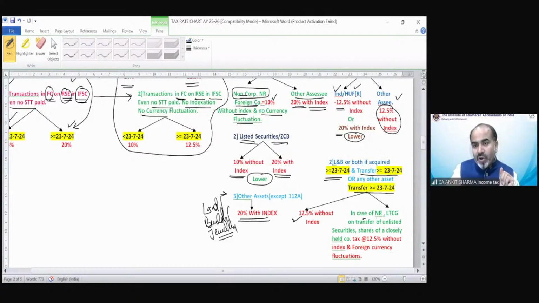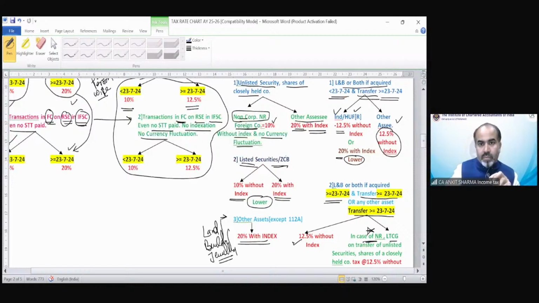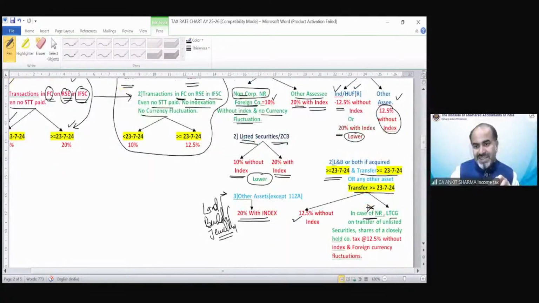In case of non-resident, long-term capital gain. So we are talking about this. So if this asset, which has been discussed in the first case, in case of non-resident long-term capital gain on unlisted security or share of a closely held company, tax would be 12.5%.